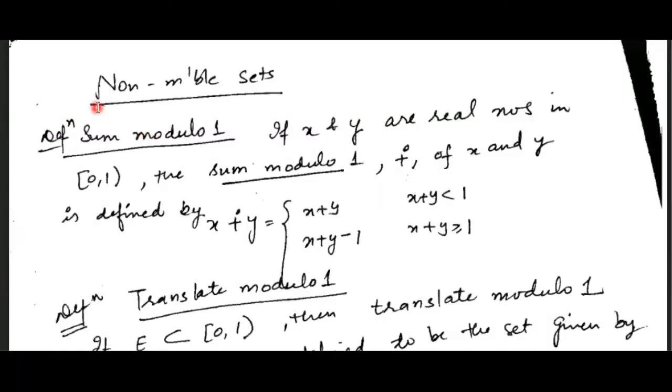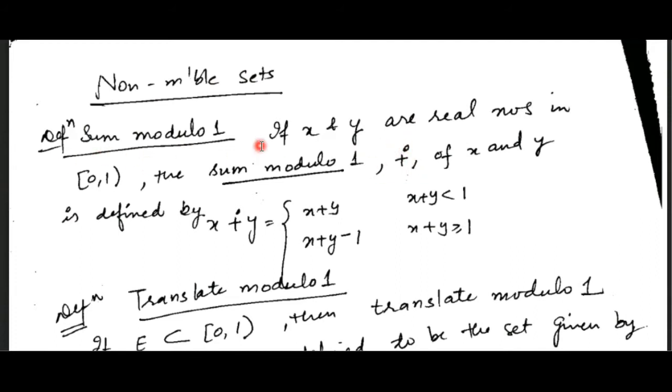Hello everyone. Today I am going to explain the non-measurable sets. What is the meaning of non-measurable? When will we say that a set is non-measurable? Before explaining the non-measurable set, first of all I would like to define some other terms.